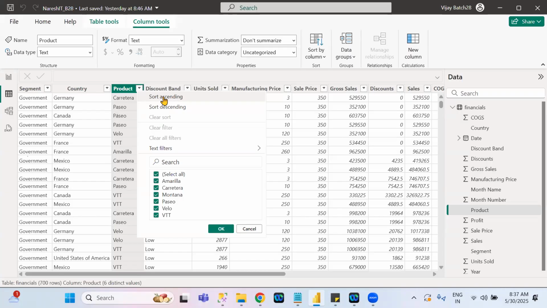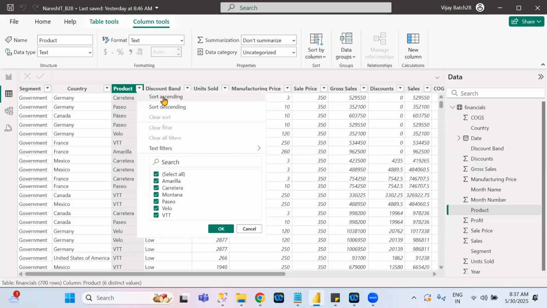Suppose the first characters are the same in multiple cell values, then it will take the second character. That means along with the first character, the second character is also considered. If both the first and second characters are the same in multiple cells, then it will consider the third character. Based on that, it will be sorted.